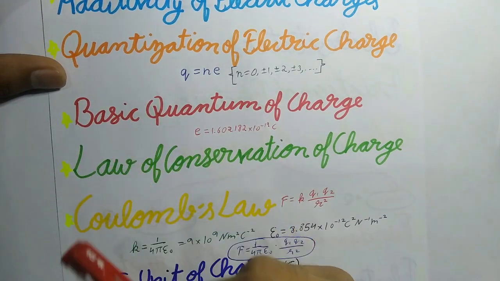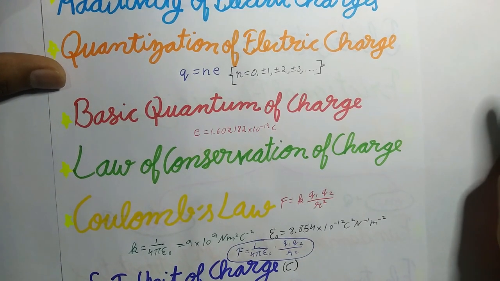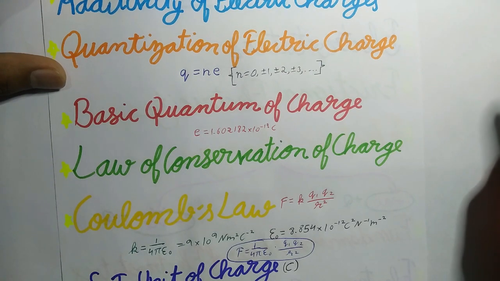Faraday's laws of electrolysis and Millikan's oil drop experiment established the quantum nature of electric charge. And for large charges, the quantization of charge can be ignored. So now, basic quantum of charge.